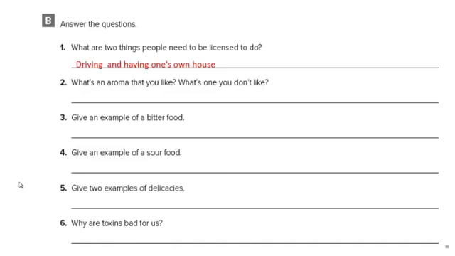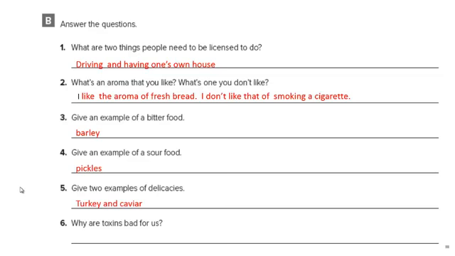Here are my suggestions. Driving and having one's own house are to be licensed. The aroma of fresh bread is very likable. It's my favorite, but I don't like that of smoking cigarettes. Bitter foods can be barley, sour, pickles. Give 2 examples of delicacies: turkey and caviar. Why are toxins bad for us? This is very important. Toxins damage enzymes and thus undermine countless bodily functions.